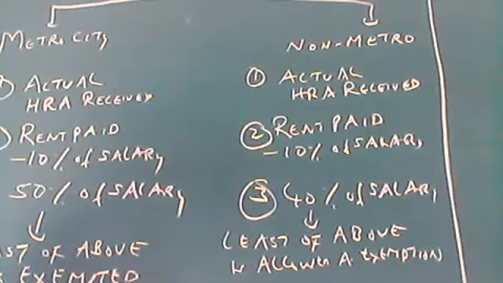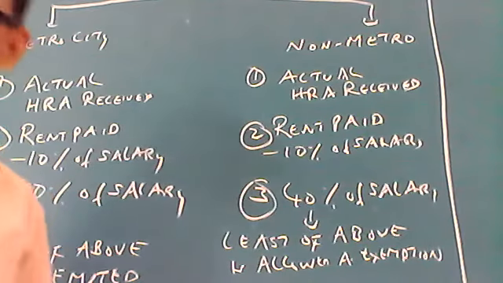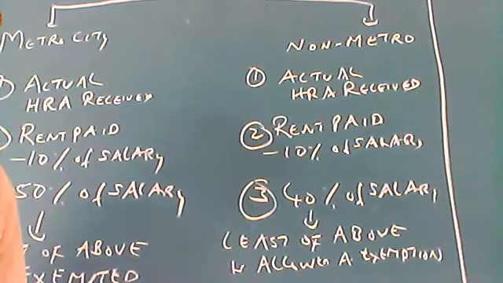Okay, and the last important point: suppose husband and wife took a property on rental basis and the rent is paid jointly by both persons. In that case, each one can get exemption.